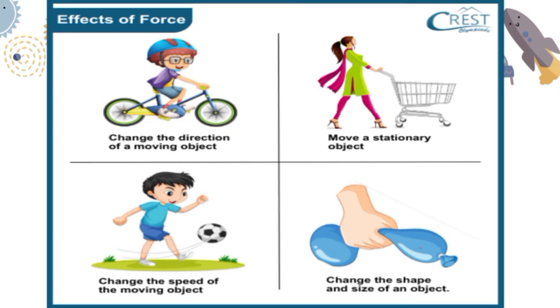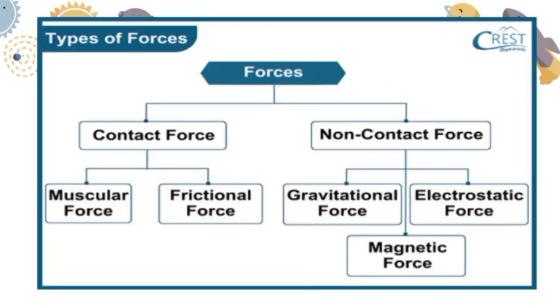Now, let's discuss some types of forces. So, we are having two types of forces, contact force and non-contact force. Now, in contact force, we are having three forces, muscular force, frictional force and buoyant force. And in non-contact force, we are having gravitational force, electrostatic force and magnetic force.